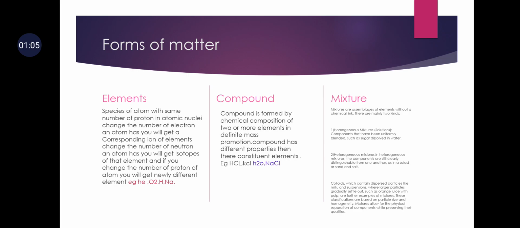Element is basically a species of an atom with the same number of protons in atomic nuclei, and we can also understand the element like this: if we change the number of electrons of an atom, you will get the corresponding ion of the element. But if you change the number of neutrons of an atom, you will get an isotope of that element. And if you change the number of protons of the atom, you will get a newly different element.